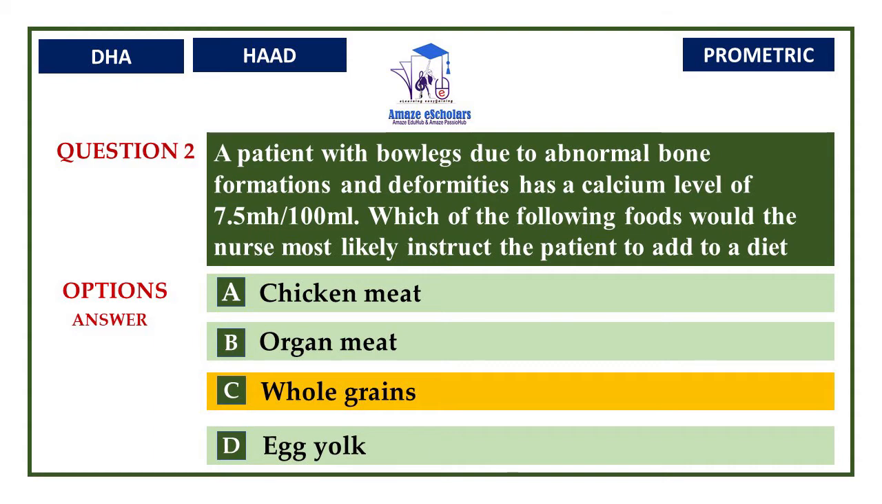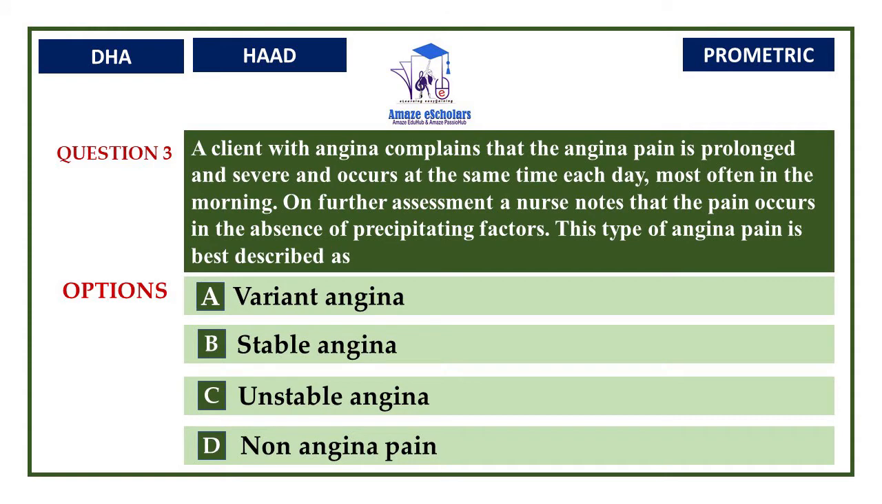End of question 2. Question number 3. A client with angina complains that the angina pain is prolonged and severe and occurs at the same time each day, most often in the morning. On further assessment, a nurse notes that the pain occurs in the absence of precipitating factors. This type of angina pain is best described as option A, variant angina, option B, stable angina, option C, unstable angina, and option D, non-angina pain. The correct answer is variant angina.